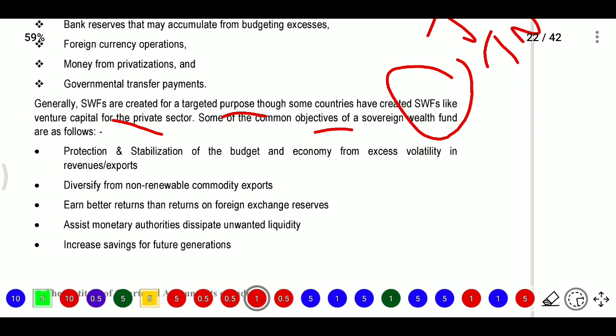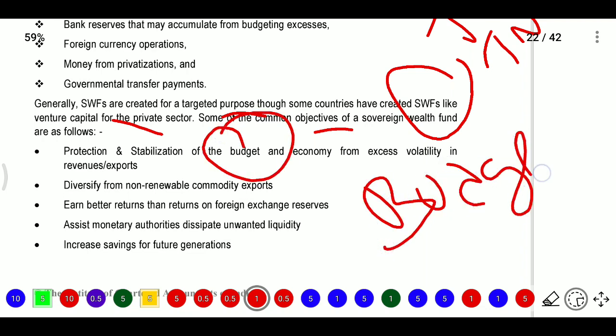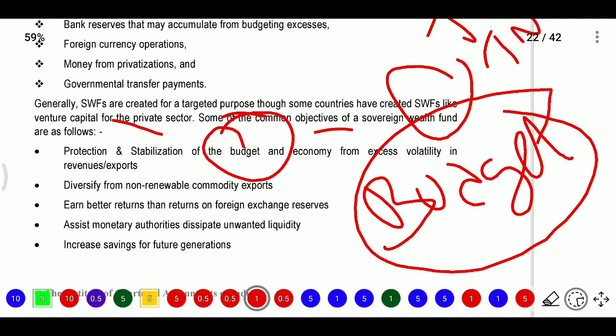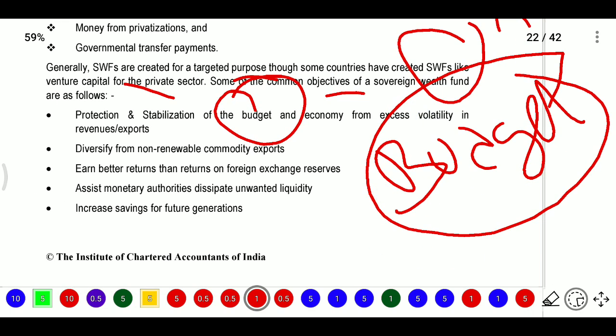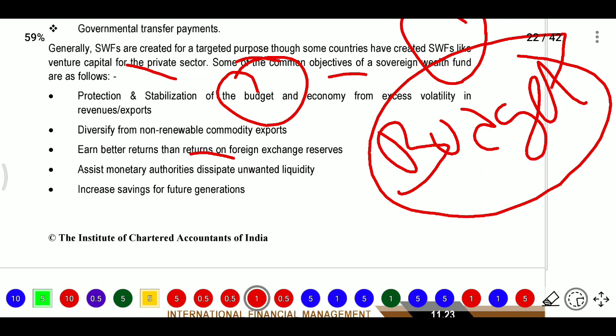Some common objectives of sovereign wealth funds are protection and stabilization of the budget and economy from excess volatility in revenue or exports, or diversifying from non-renewable commodity exports. So the budget will be stabilized. Whatever budget they are providing now, that budget is stabilized. Another one, diversify from non-renewable commodity exports, or earn better return than returns on foreign exchange reserves.